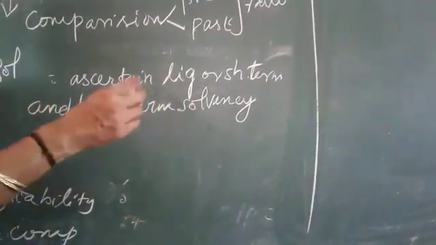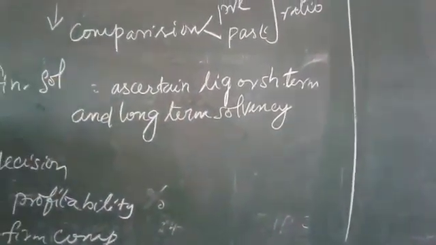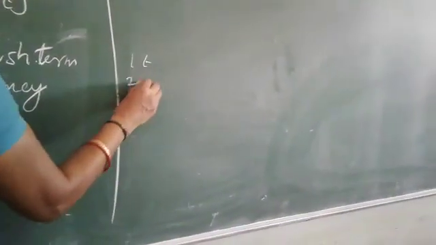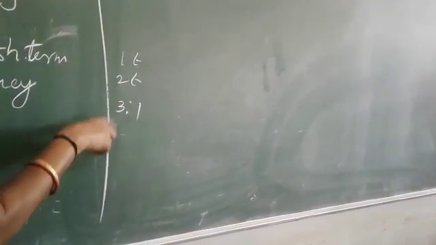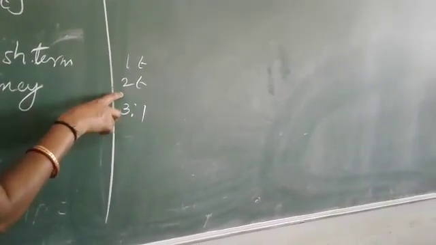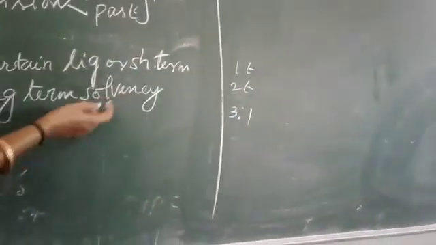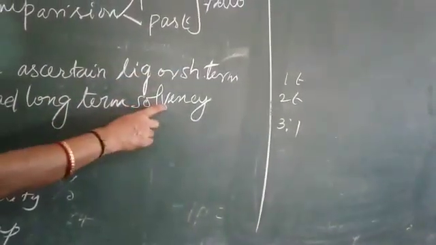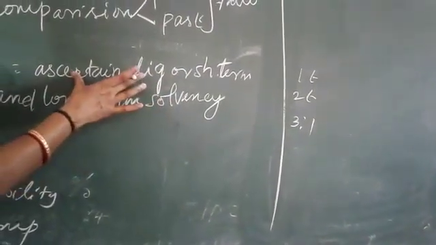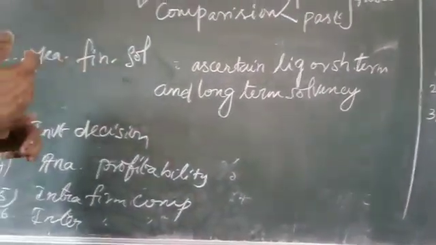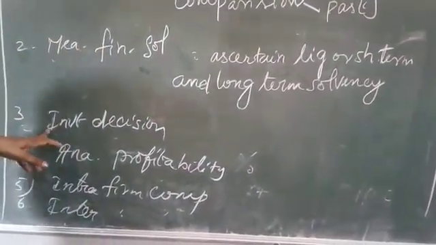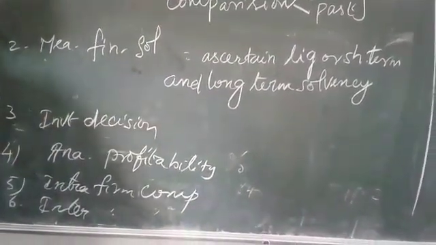While we were doing the sums, you have done 1 time, 2 times, and the answer may be written, isn't it? 1:1, otherwise 2:1, otherwise 3:1, like that you have written. With the help of these measurements, we can easily compare short term and also long term solvency to ascertain the financial solvency, that is, how to repay the money. Okay. And the next one, investment decisions.